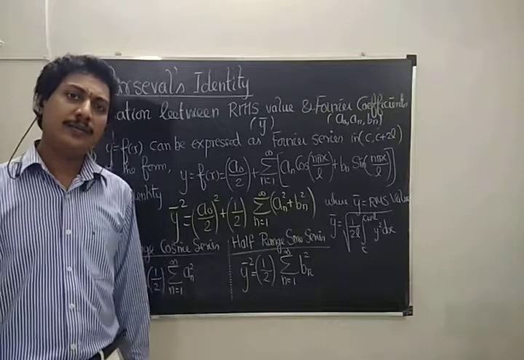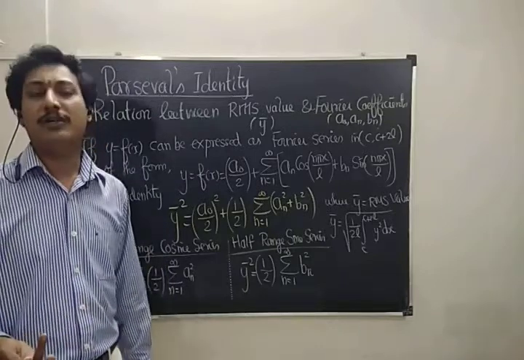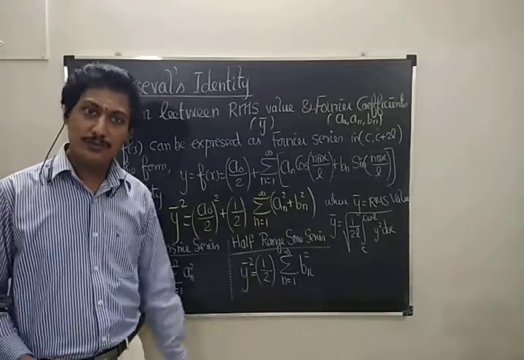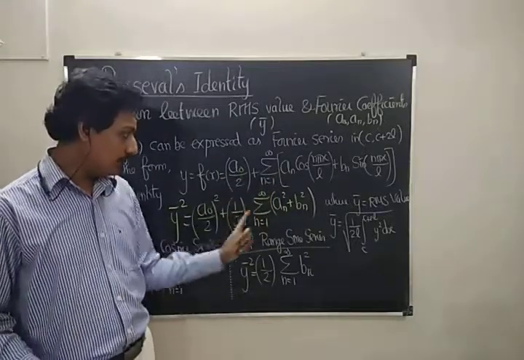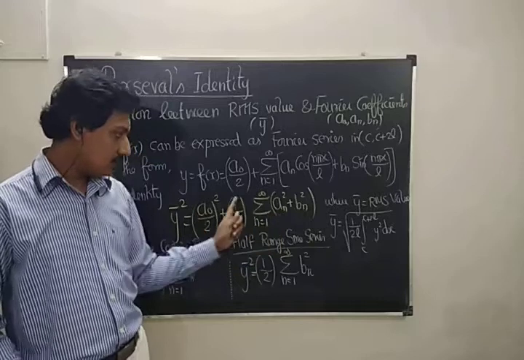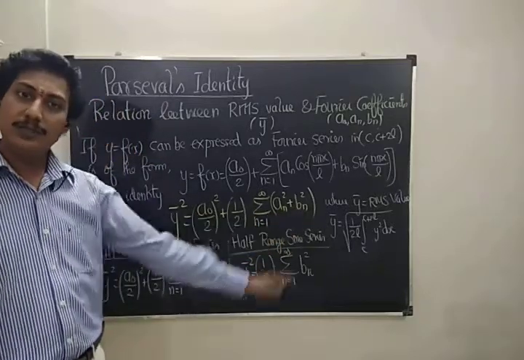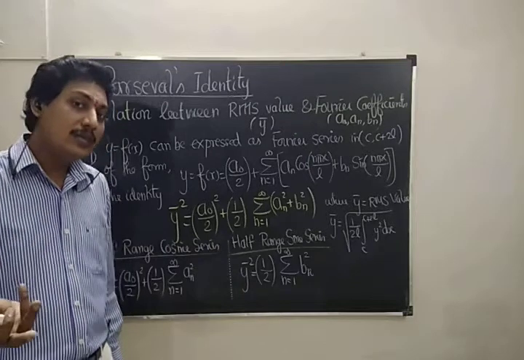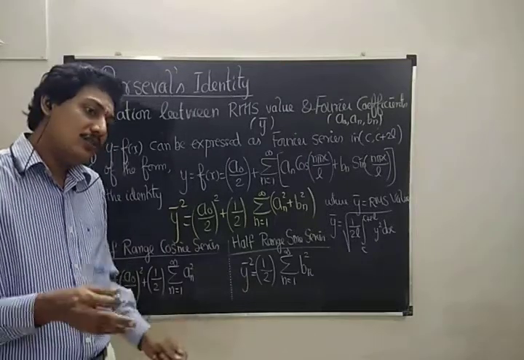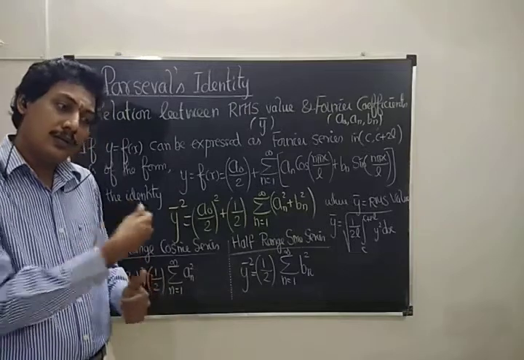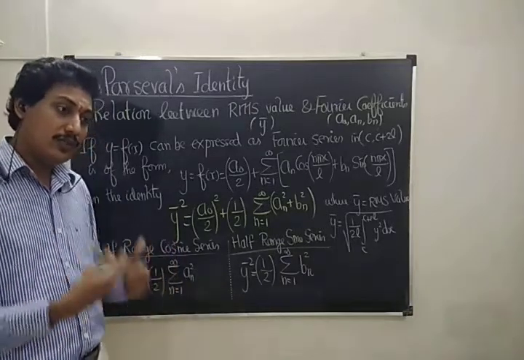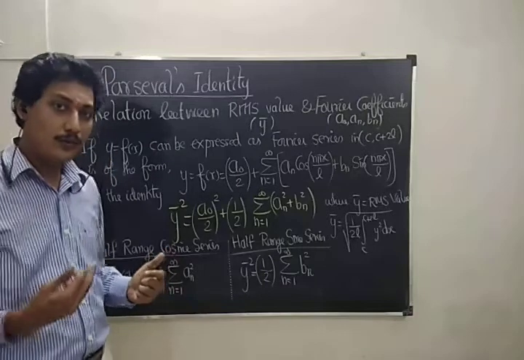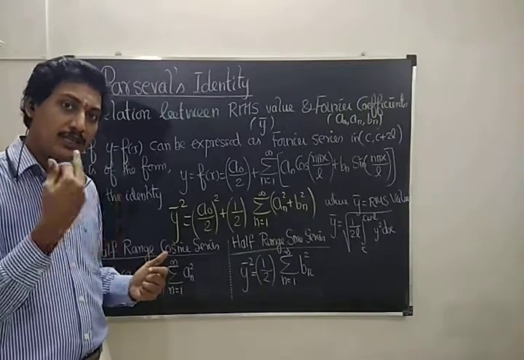When we get only the sine term, the function is an odd function. Once the function is odd, a0 and an are 0, isn't it? So substitute a0, an as 0 here, we get 0, and so 1 by 2 sigma n equal to 1 to infinity bn squared. When we get the cosine term alone, the function is an even function, because the half range series comes with the help of even and odd functions only. That's why we get the formula like that, twice the integral from 0 to l. Remember, it is with the help of the even and odd functions.